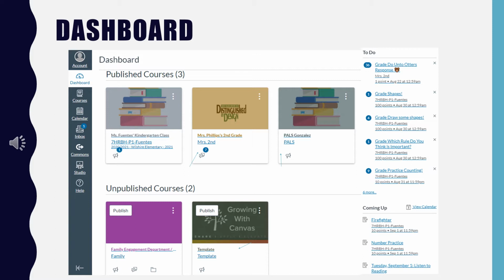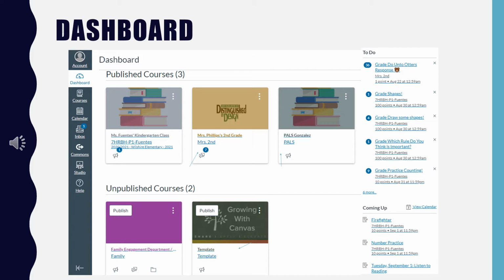When you look at the dashboard, you'll see course cards for each of your child's courses. So you'd probably see things like math, language arts, social studies, science, art, music, and PE. You know, all of the major hitters. If they're in special classes, you'll also see cards for that.